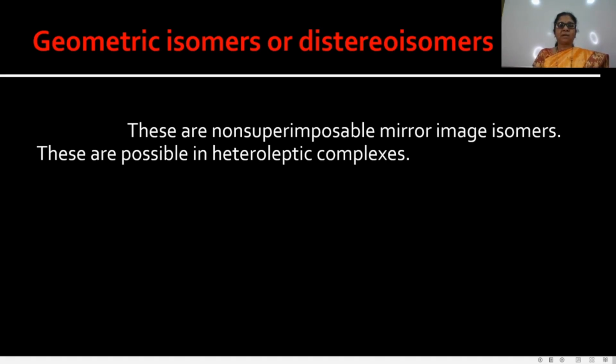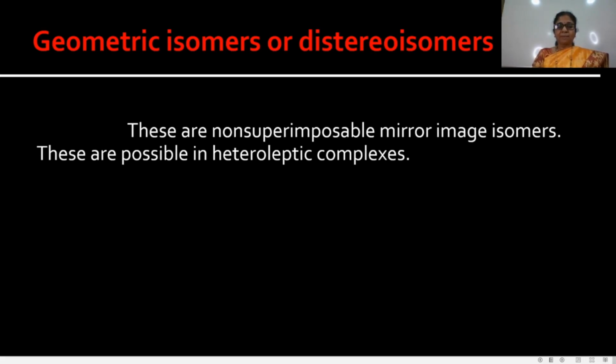Enantiomers are non-superimposable mirror image isomers. We studied these non-superimposable mirror images, diastereoisomers and enantiomers, in our halogen derivatives topic.